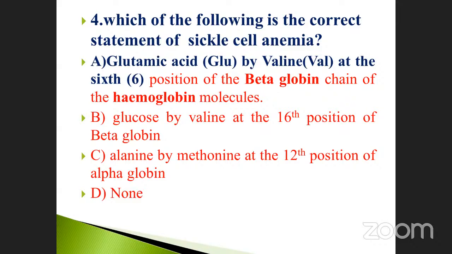Then what happened? The normal RBC is modified into a sickle cell shape. This is the question, don't forget, my dear students. Glutamic acid is replaced by valine. Second thing: which position? The 6th position. Which molecule? Beta globin, not alpha globin. Where is it present? In hemoglobin, in the RBC. So the shape of the RBC becomes sickle shaped. So this condition is called what? Sickle cell anemia.